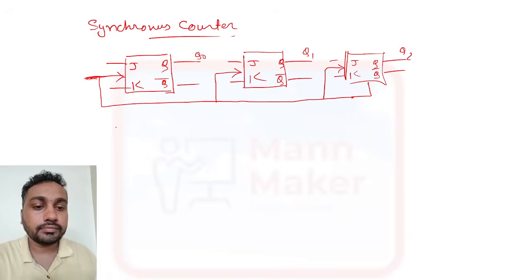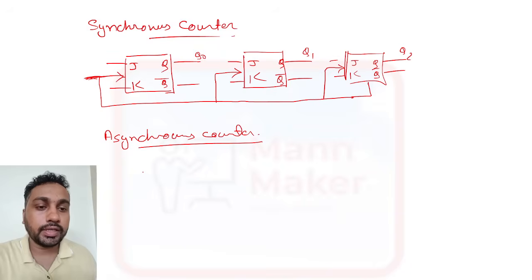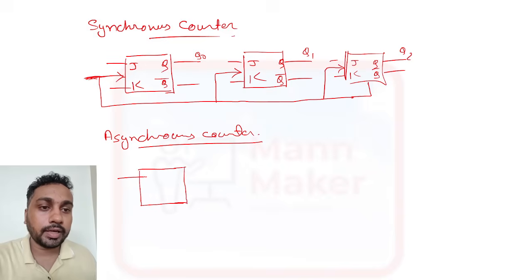Now, if we talk about the asynchronous counter, in that only one clock is there in the first flip flop, and after that all are triggered with the previous one.